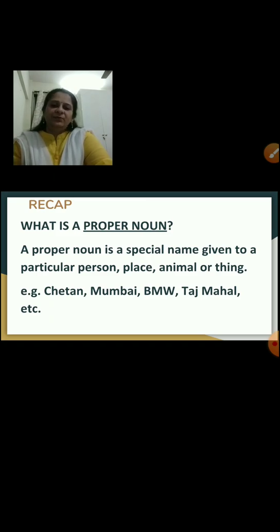What is a proper noun, children? A proper noun is a special name given to a particular person, place, animal or thing. For example, Chetan, Mumbai, BMW, Taj Mahal, etc.